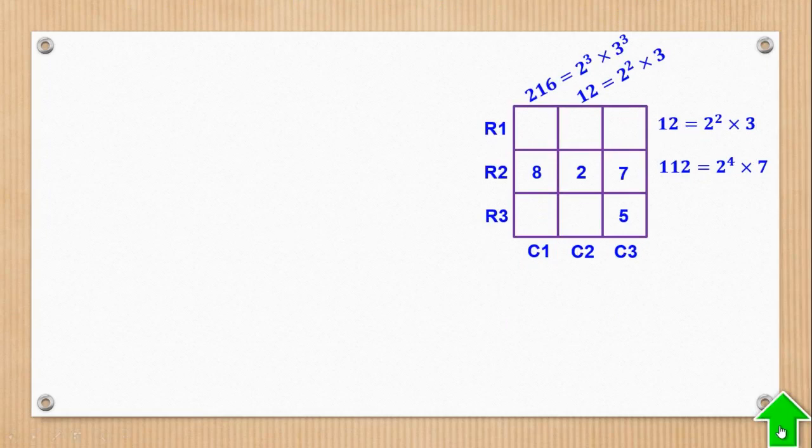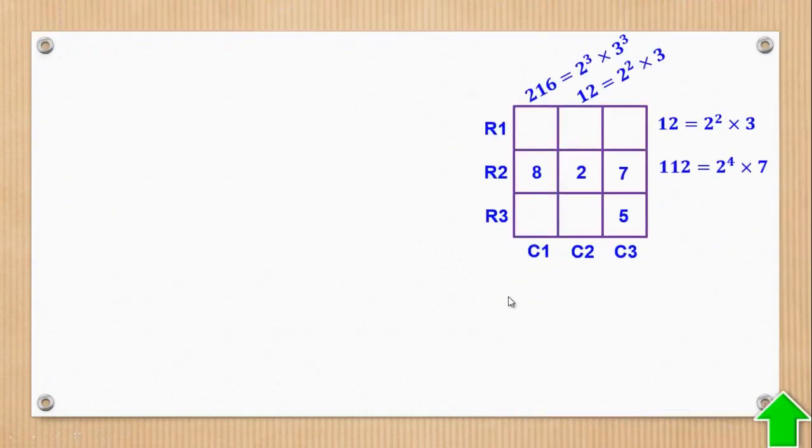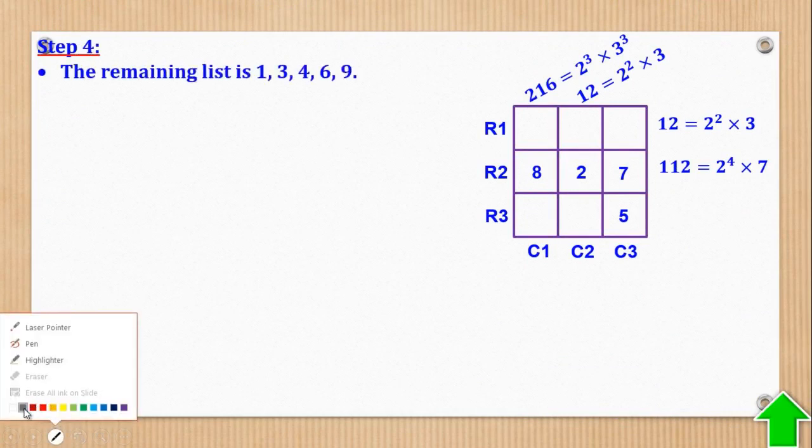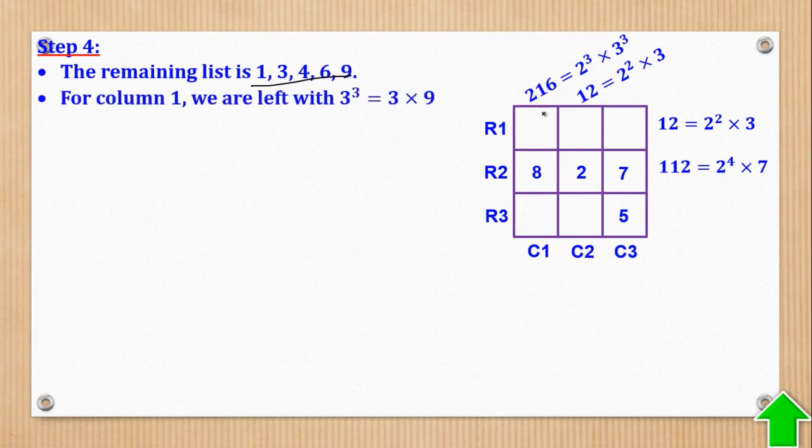So this is what we had in the previous slide. So I've just copied this and wrote it here. And that will take us to step 4. Step 4, the first thing to do is to find out how many digits are remaining. We're remaining with 1, 3, 4, 6, and 9. Now let's analyze this column 1. This column 1, the 8 has already gone.